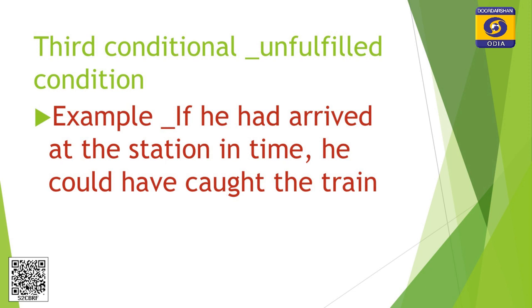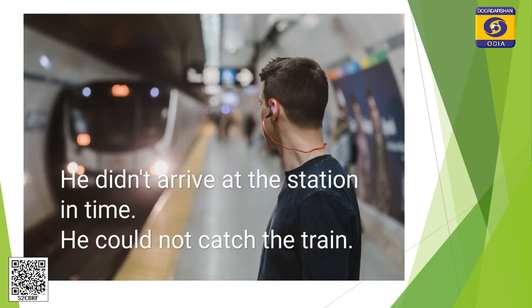See the example. If he had arrived at the station in time, he could have caught the train. See this picture. The man is harassed. This is his present condition. He only repents now. This is a present repentance. He is repenting at present. He didn't arrive at the station in time. He could not catch the train.